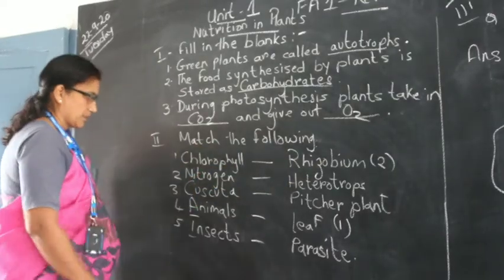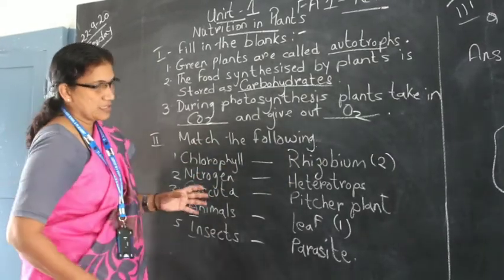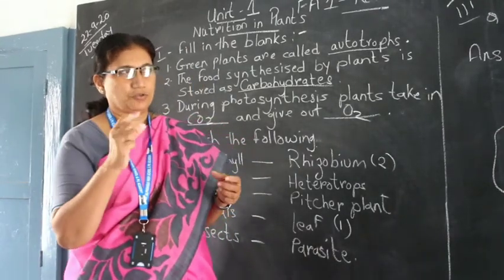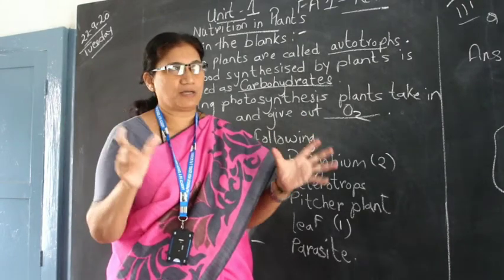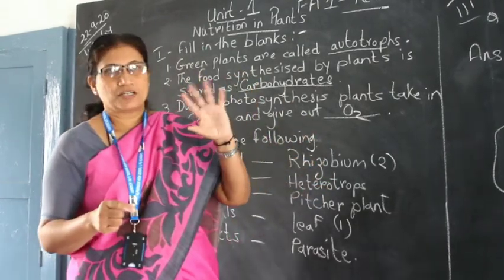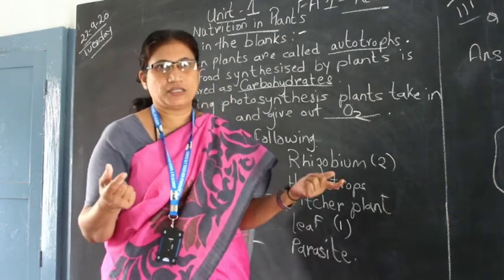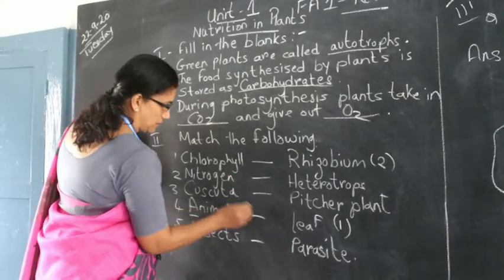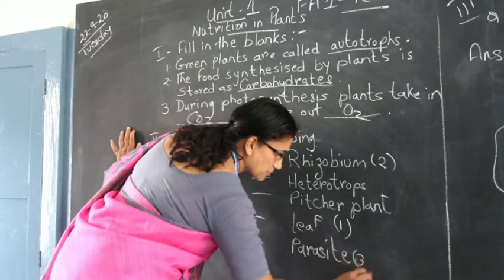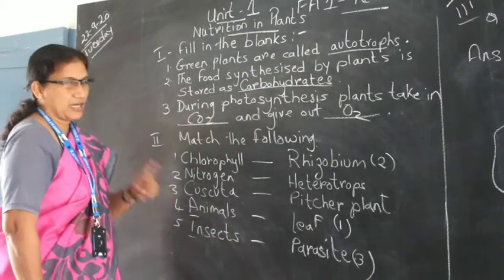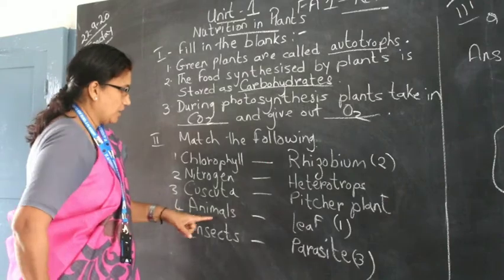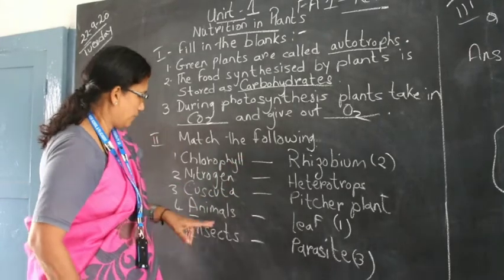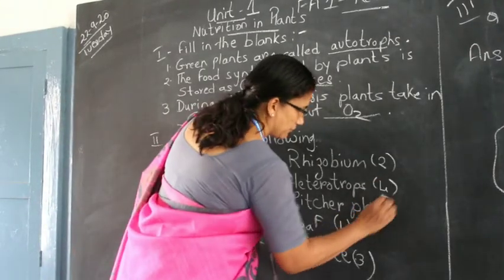Rhizobium, nitrogen. Cuscuta. Cuscuta is a kind of parasite which is found on plants. You might have seen thin yellow plants that are found on many trees. It lacks chlorophyll, so it's not green in color, it's yellow. So Cuscuta is a kind of parasite, it is found on plants. So here comes your third one. Animals. I said animals are what type? They are called heterotrophs because they depend on plants, they depend on other things for their food. Heterotrophs, so here you have 4.